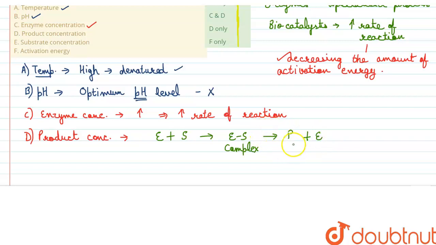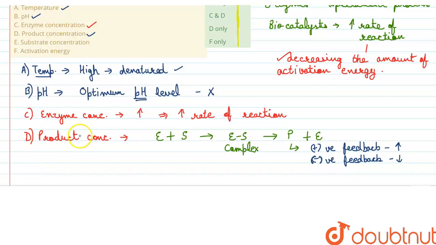Now this product can have a positive feedback and it can also have a negative feedback on the rate of reaction. In case of positive feedback, it would increase the rate of reaction, and in case of negative feedback, it would decrease the rate of reaction, right? So this is directly going to affect the activity of the enzyme as well. So this factor also influences the activity.